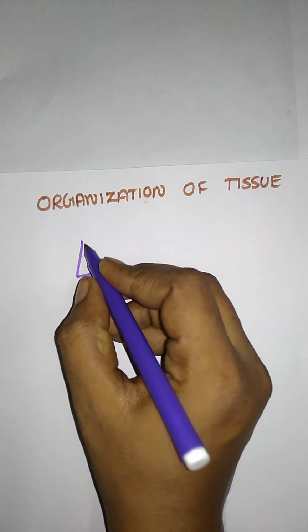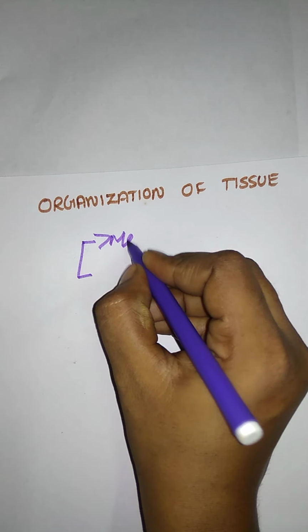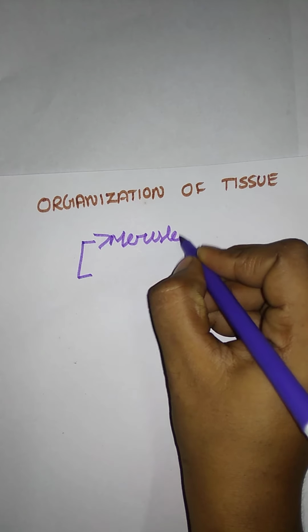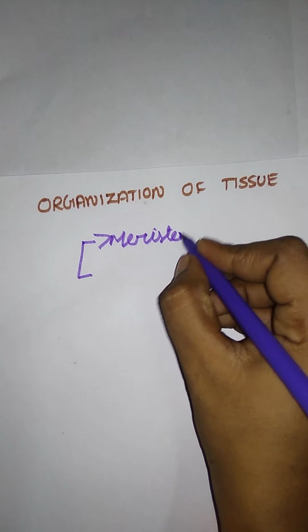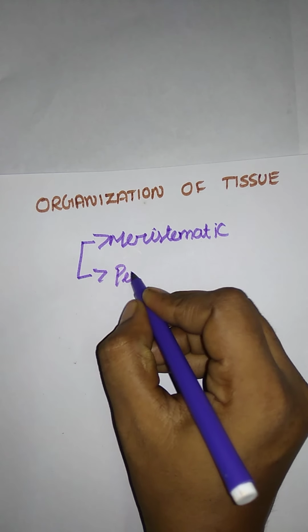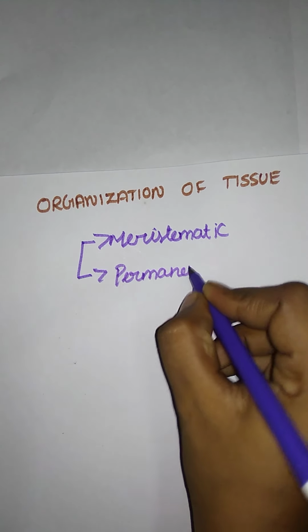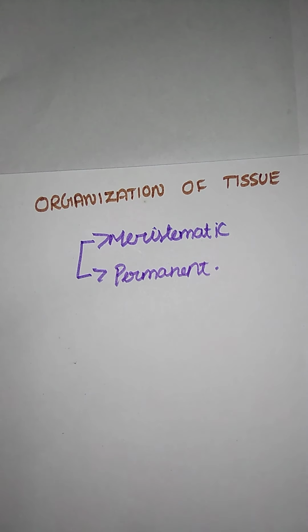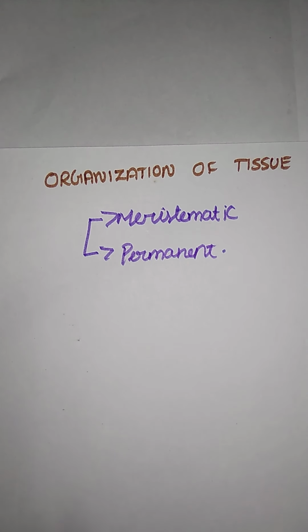In the last class, we have seen the organization of tissue, an introduction to the organization of tissue, and plant tissues. I said there are two plant tissues: the first one is meristematic and the second is permanent tissue. We have seen some of their concepts and classifications. So now in this class we are going to discuss the meristematic tissue. Let me see that one by one.